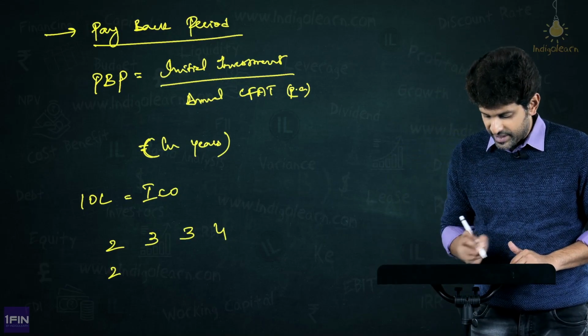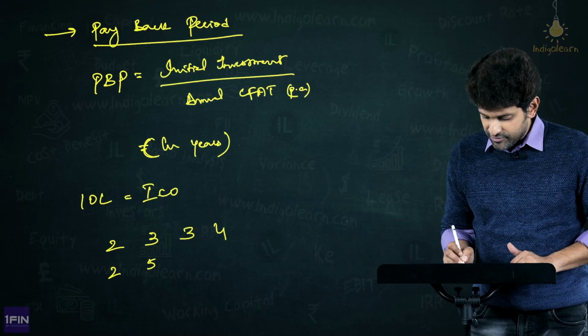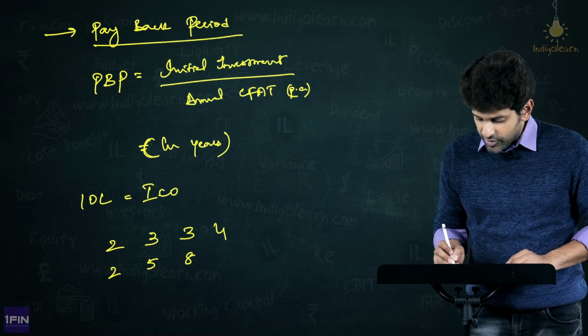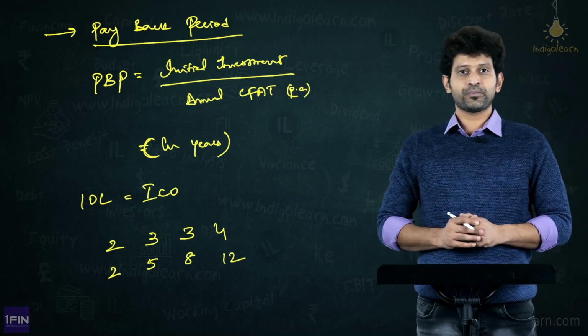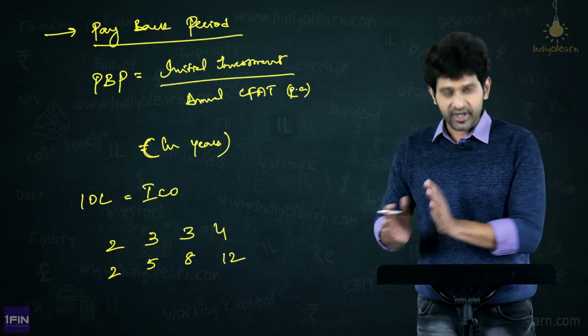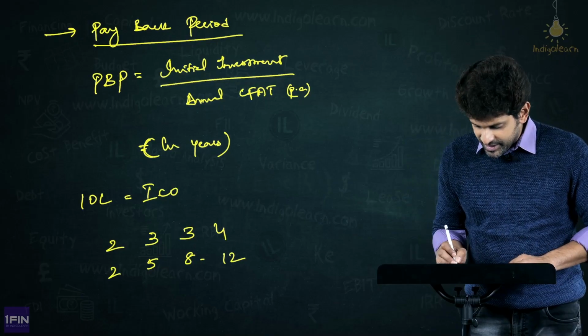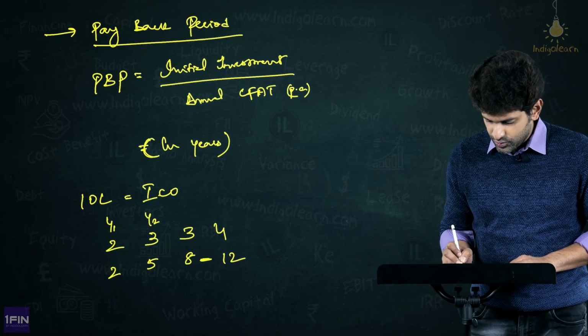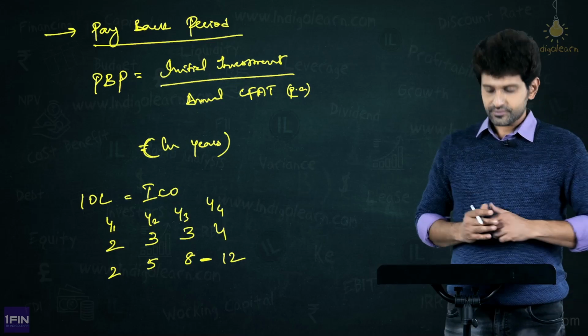Okay, 2 by end of first year. By end of second year, 5, 2 plus 3, correct. Then by end of third year, 5 plus 3, 8. Now, by end of fourth year, it is 12. Therefore, I will not say full 4 years. I am recovering somewhere in between year 3 and year 4. So, we will call it year 1, year 2, year 3, year 4.